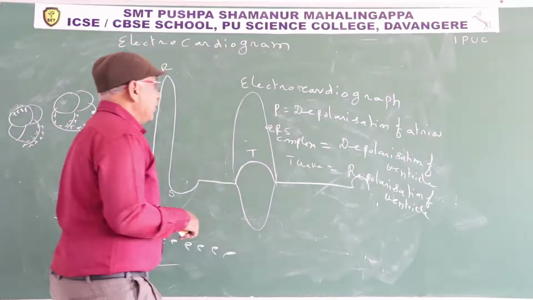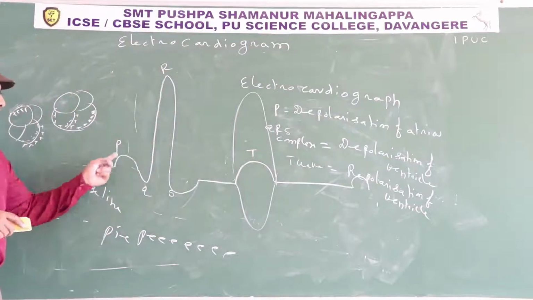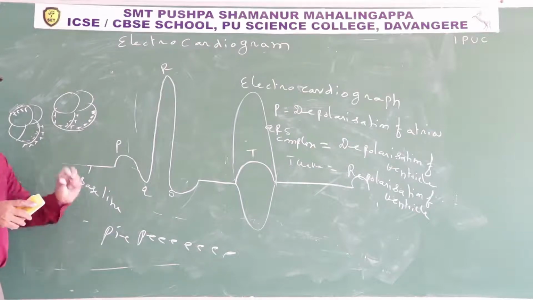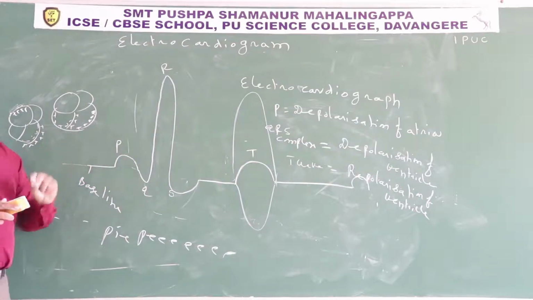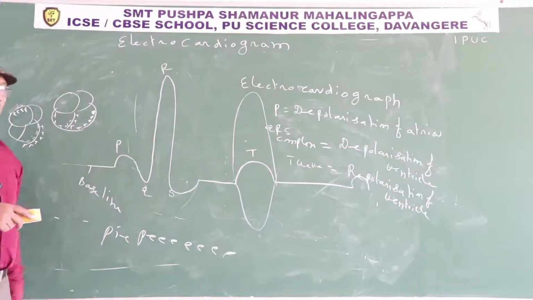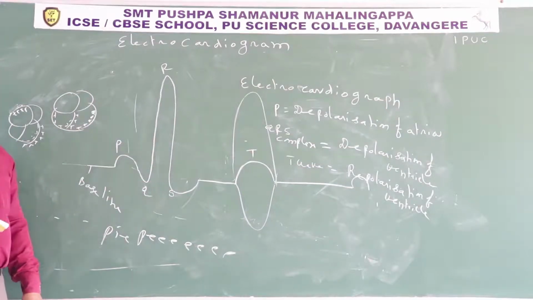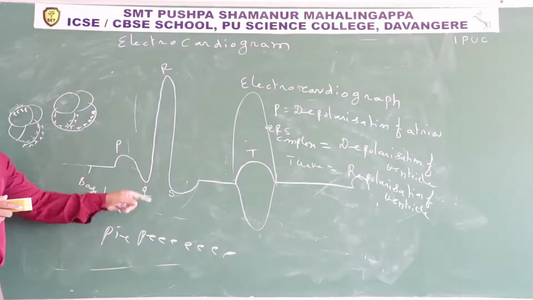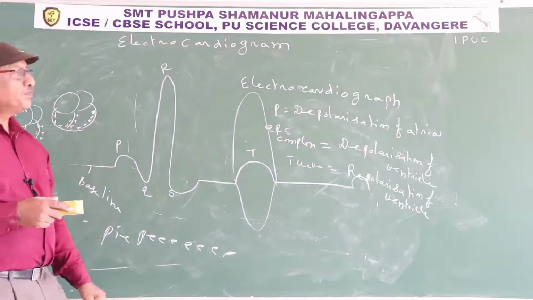Abnormalities in the shape of P, QRS, and T indicate some abnormalities in the heart activity. For example, a prolonged ST wave indicates that the person is suffering from a heart attack or myocardial infarction.